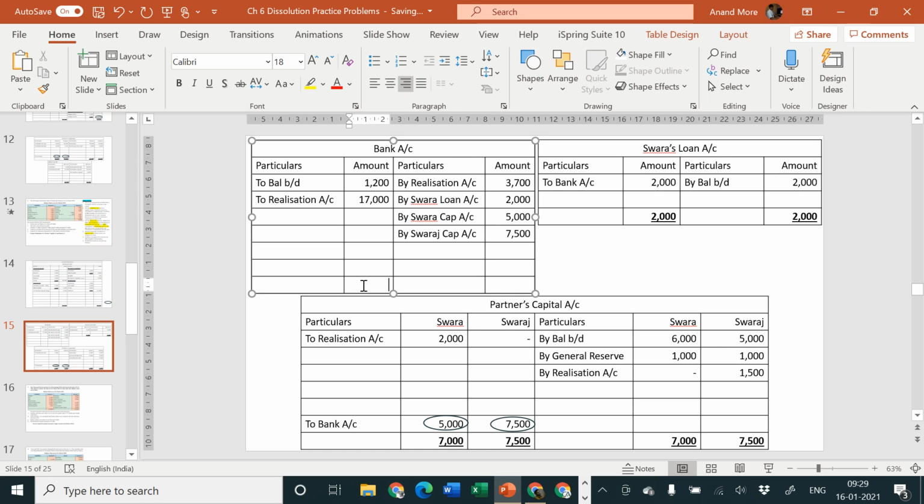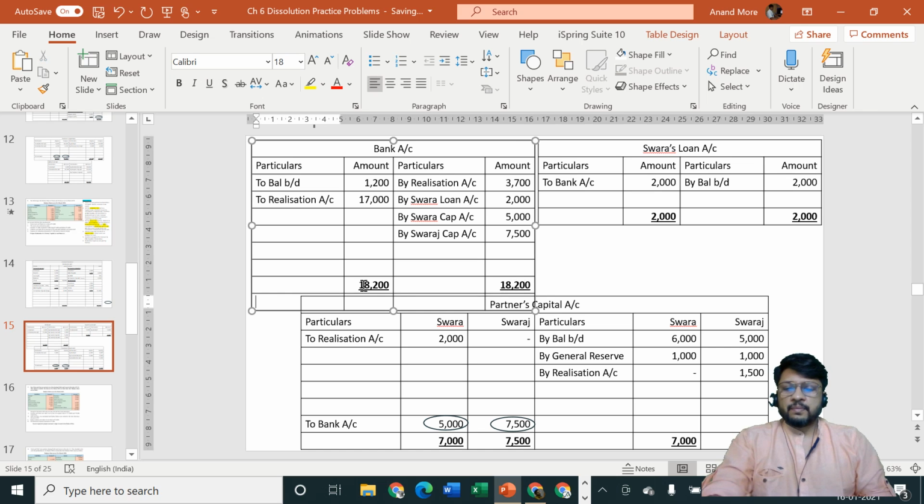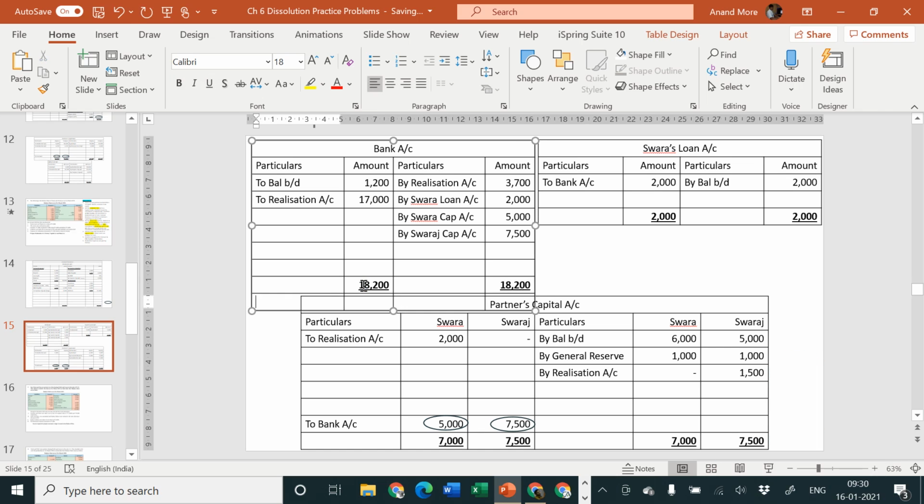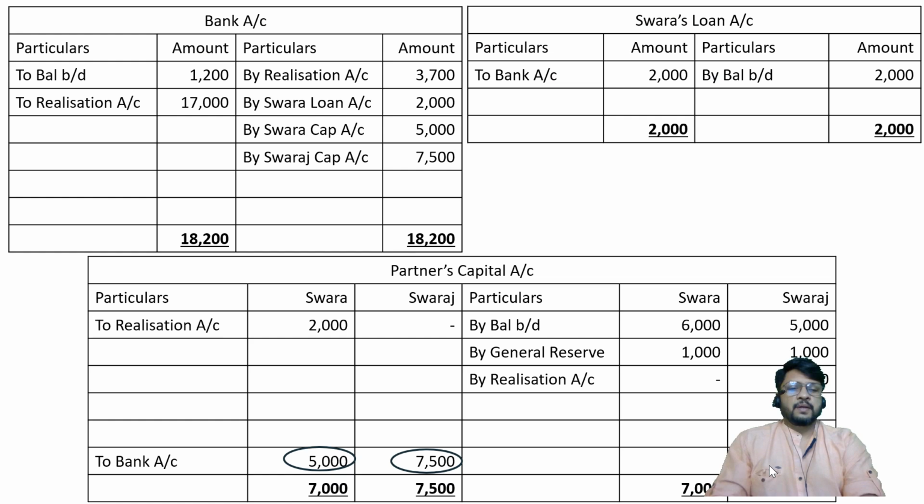Total of debit side is 17,000 plus 1,200, that is 18,200, and total of credit side is 3,700 plus 2,000 plus 5,000 plus 7,500, which is equal to 18,200. So that's how we have tallied this problem. I hope you are happy that your problem is tallying. Okay, very intelligent students you are, that you are tallying the problem carefully. Just a minute, let me enlarge the screen so that you can see it properly, and then let me appear again here.